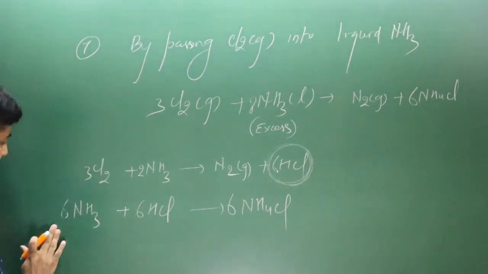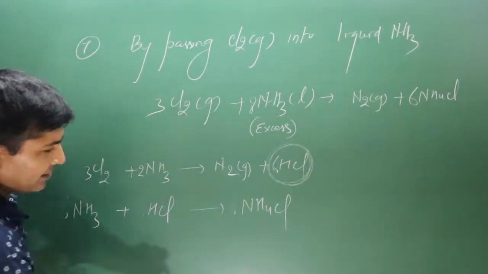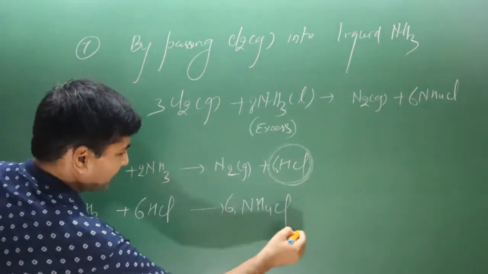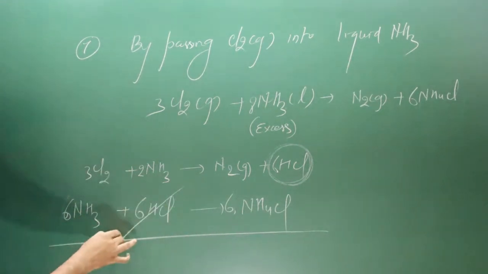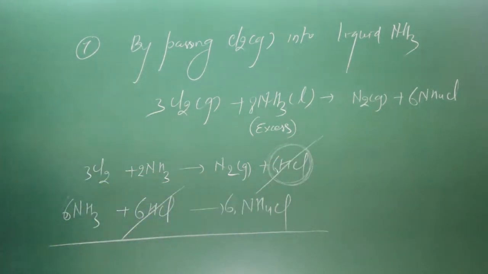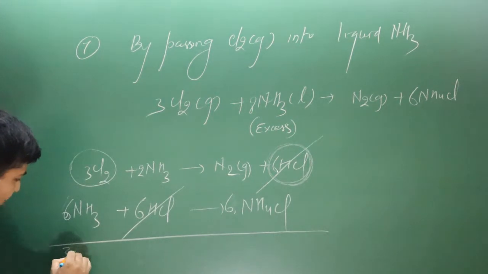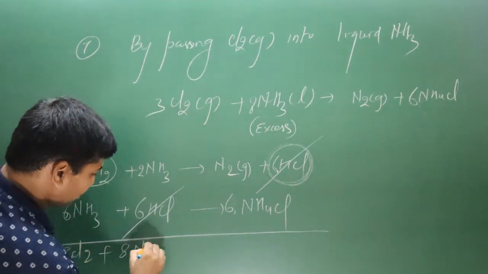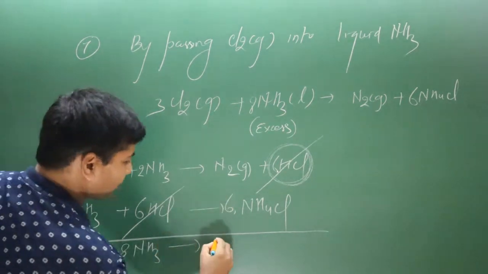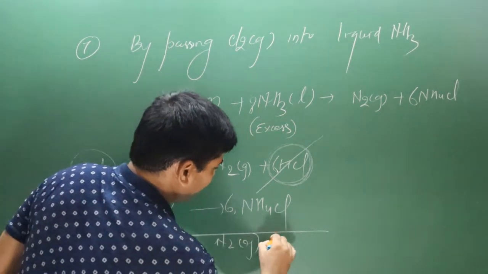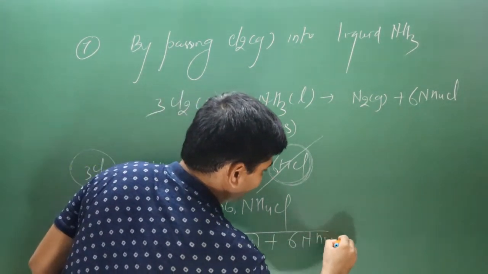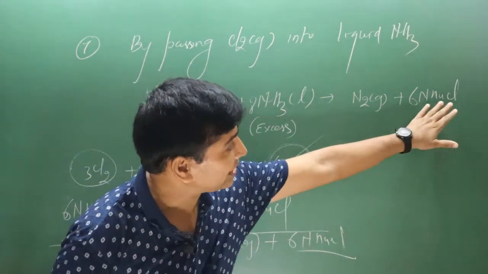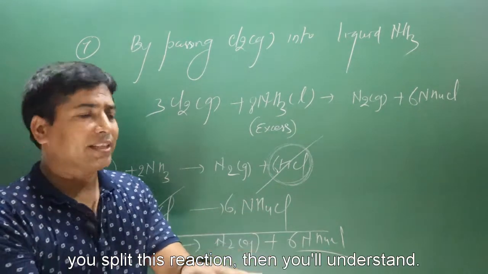Okay, you can remove it, that's what we got. This is an addition reaction. Since we need 6 HCl, we multiplied by 6. Now 6 HCl is cancelled. Add it: we have 3Cl2, 6 NH3, and 2 NH3 will make 8 NH3. On the other side nitrogen gas is ready, and then we get 6 NH4Cl. Okay, the reaction is complete. You can see nitrogen gas and 6 NH4Cl. Split this reaction, then you can understand.